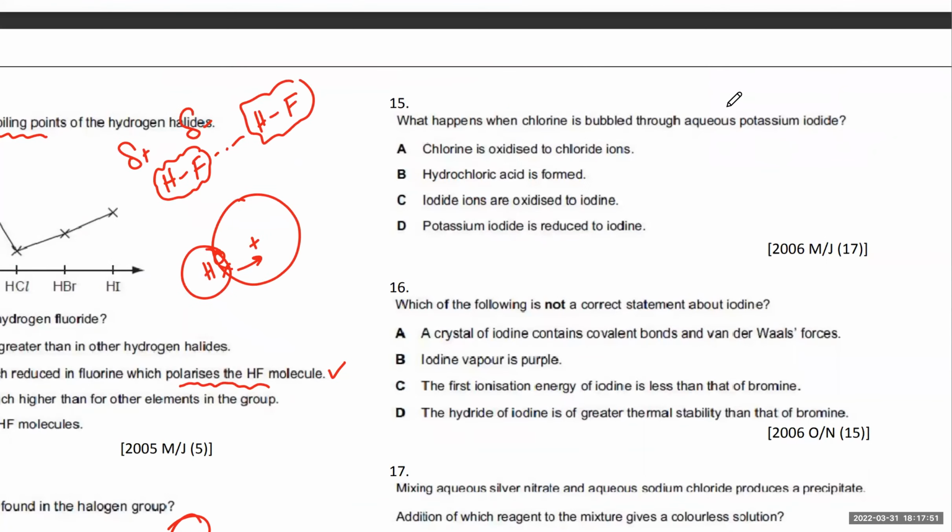But what happens when chlorine is bubbled through potassium iodide? Chlorine is more reactive, so the more reactive displaces the less reactive. I-1 is going to get oxidized to iodine, it goes to 0. The statement that chlorine is oxidized to chloride ions is not true. Chlorine is reduced to chloride ions. Chlorine is 0, its oxidation state is decreasing, it's reducing. So the first one is incorrect.